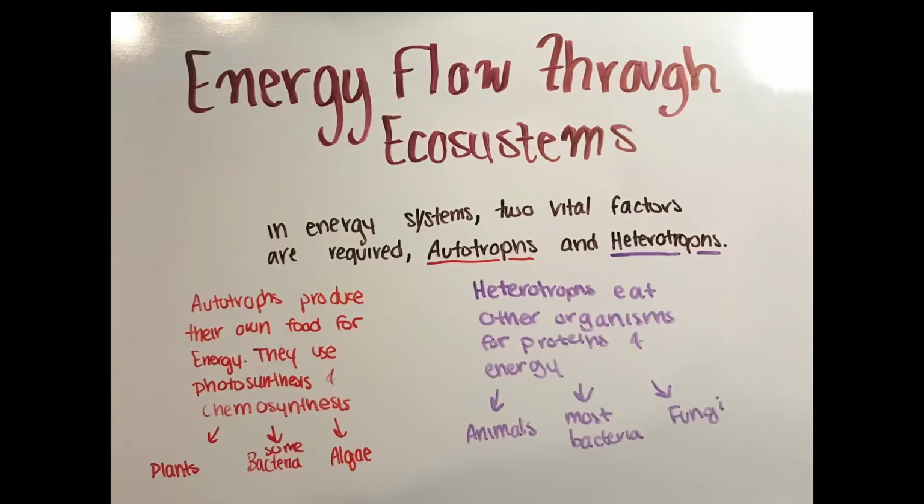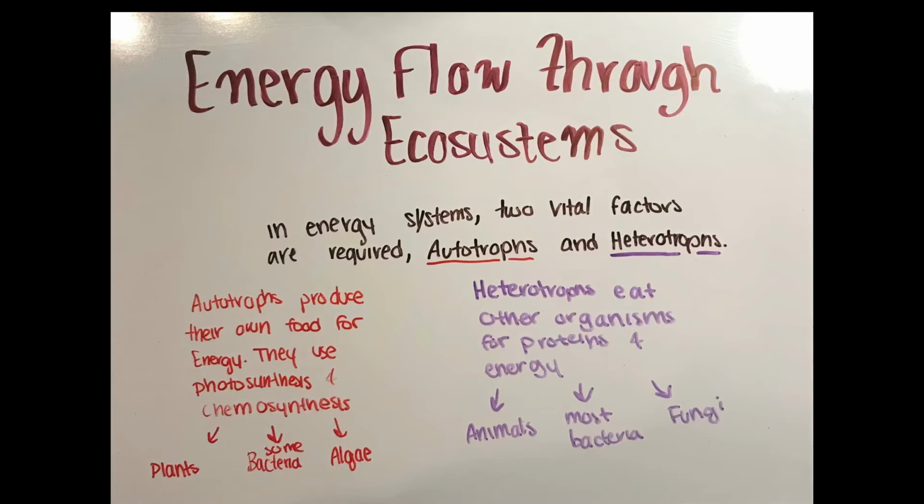In energy systems, two vital factors are required: autotrophs and heterotrophs. These two types of organisms fuel and carry on energy systems, and both are required in order for the system to function. Autotrophs are important to energy flows because they start the chain. All energy originates from the sun, but the other organisms that can directly take in the energy are plants that undergo photosynthesis because they can use the sunlight to create their own food.